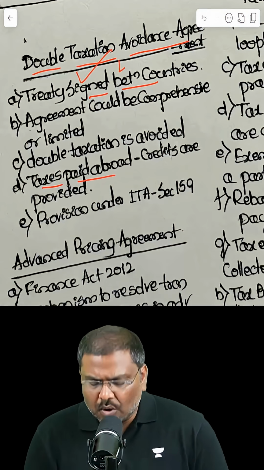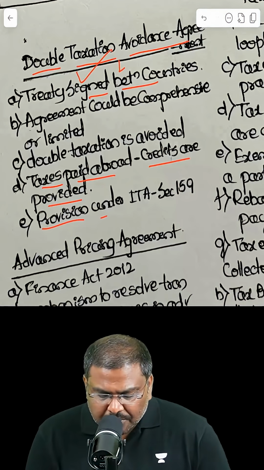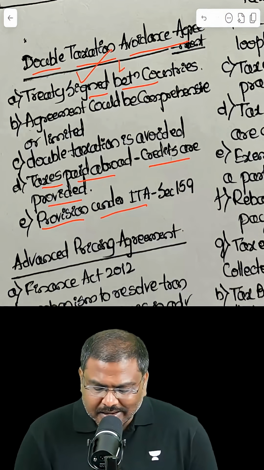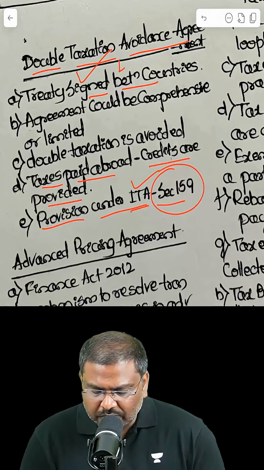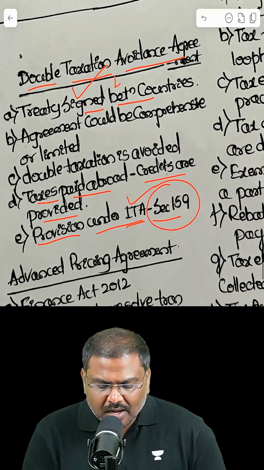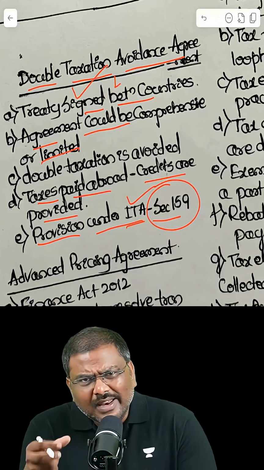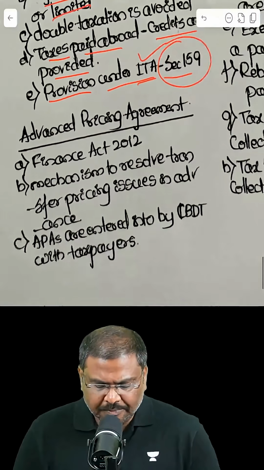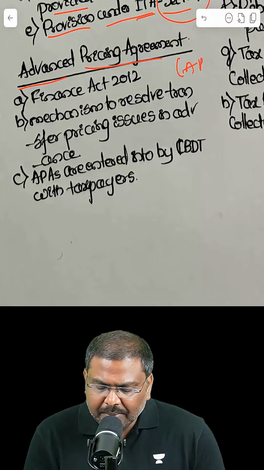The taxes paid abroad, in certain cases, the credits are also provided by the country. The provisions for the double taxation avoidance agreement are under the Income Tax Act of 2025 under section 159. And this particular agreement could be comprehensive agreement as well as could be covering very limited number of sources as well. Another important concept is Advanced Pricing Agreement or APA.